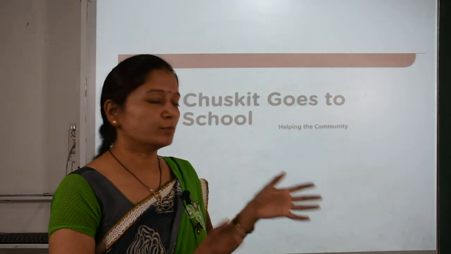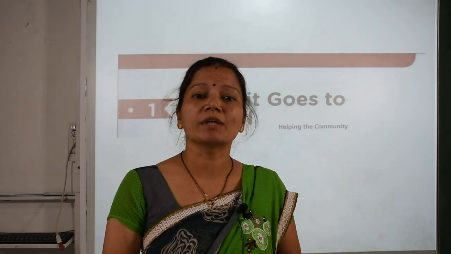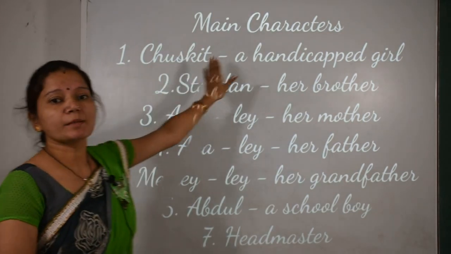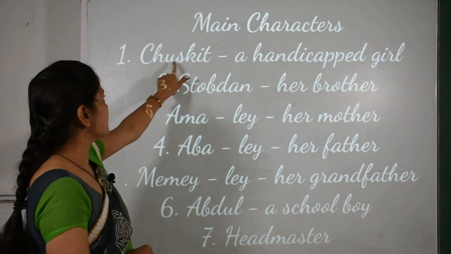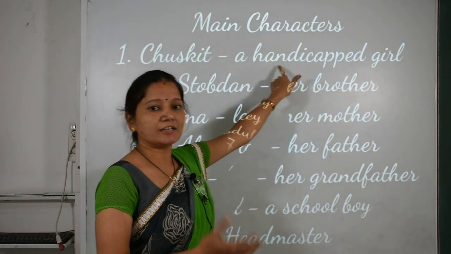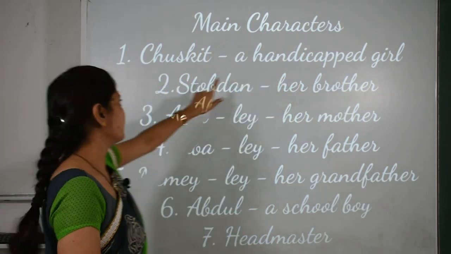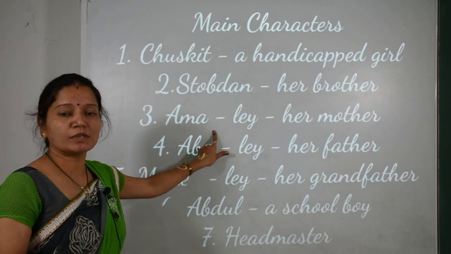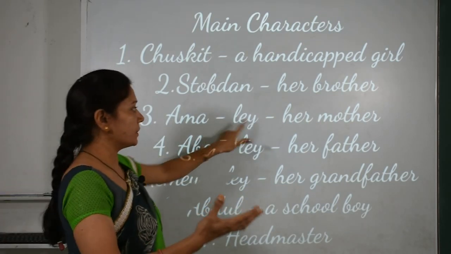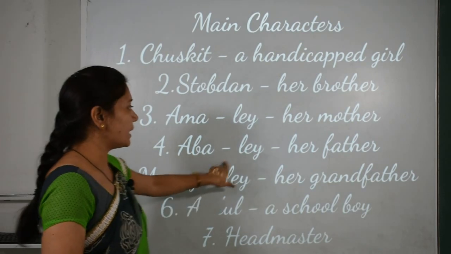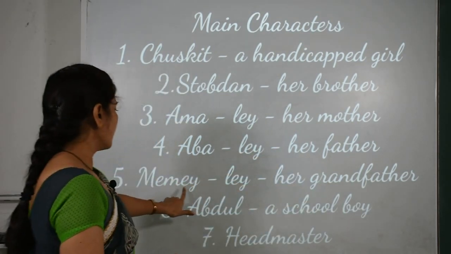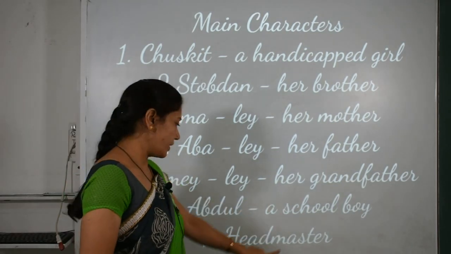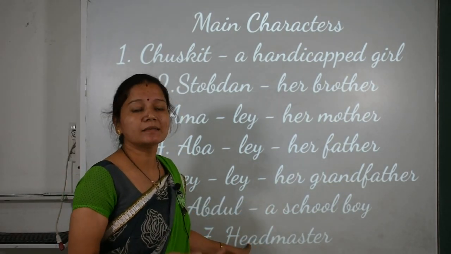Okay, so now let's move into the story, and first we'll discuss about the character of the story. Okay, so these are the main characters of the story. First is Chaskit, a handicapped girl, and she is the main character of the story. Stanzin, her brother. Amale, her mother. So in Ladakhi language students, mother is called Amale. And Abale means her father. Mamale means grandfather. Abdul, a school boy. And headmaster means principal.